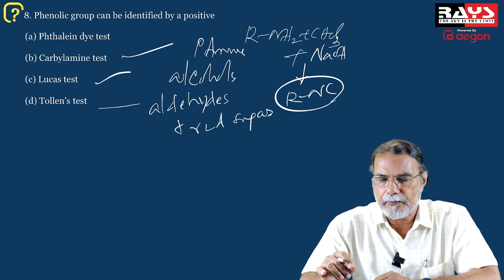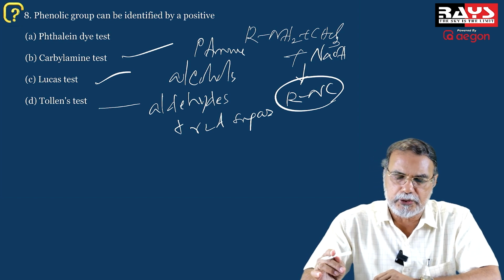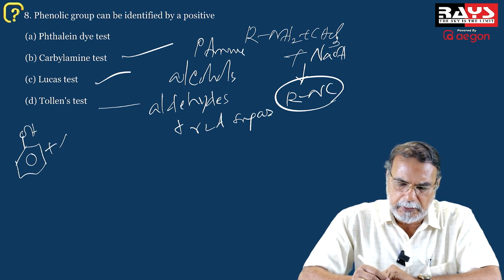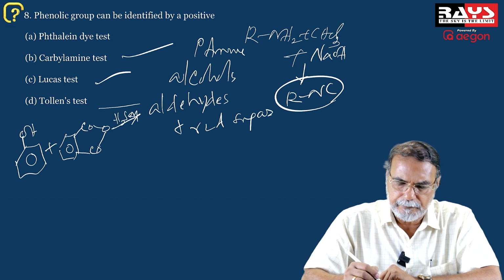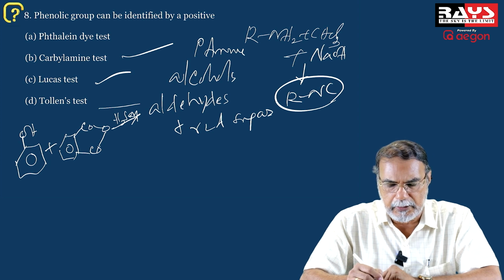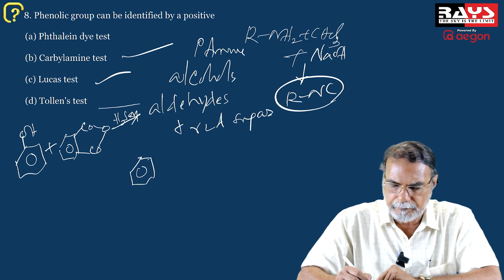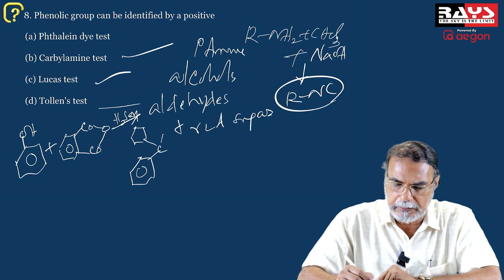The dye test. And what is this dye test? You must know. It's a test for phenol, where phenol is reacted with phthalic anhydride in the presence of a drop of sulfuric acid. When phenol is reacted with phthalic anhydride, the product formed is, two molecules of phenol react like this.